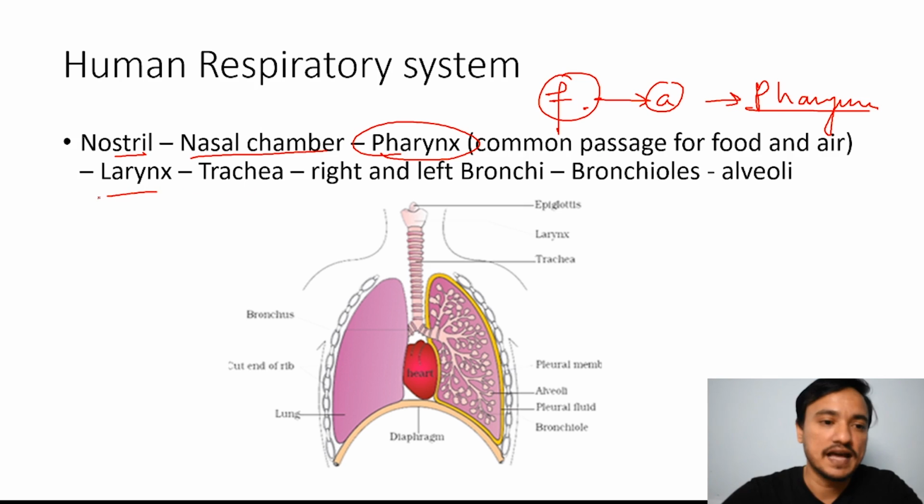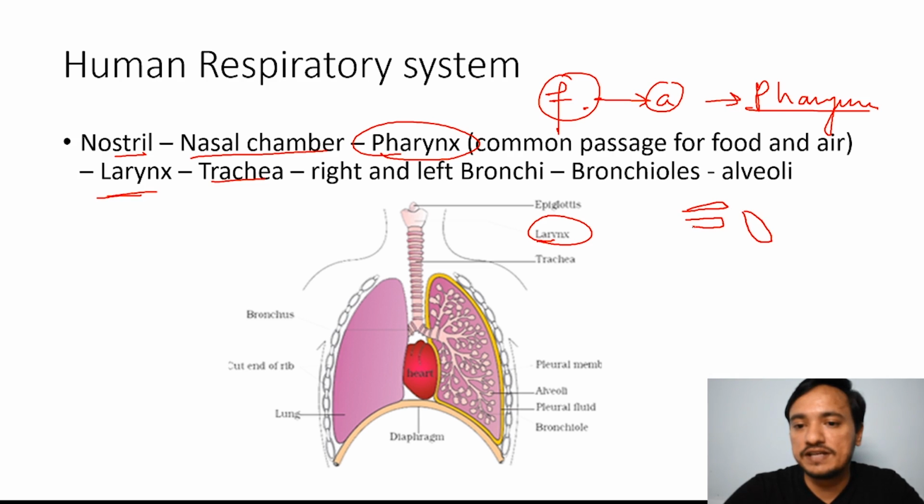Pharynx, and then there is the larynx, and then there is the trachea. You can see the larynx starting from the pharynx. Your nasal cavity is like this, then there is the pharynx, and the mouth cavity opens into the pharynx. The pharynx is the common passage for both food and air. The esophagus starts from the pharynx, and the larynx also opens into the pharynx.